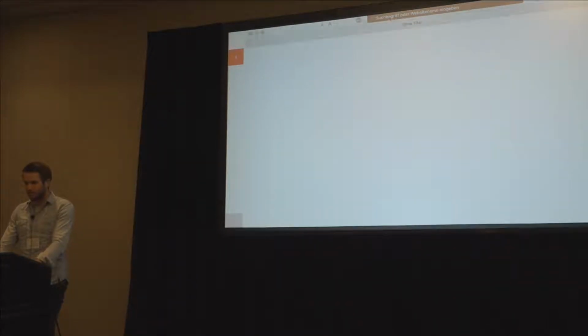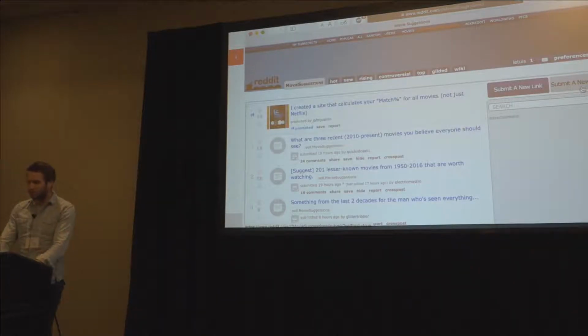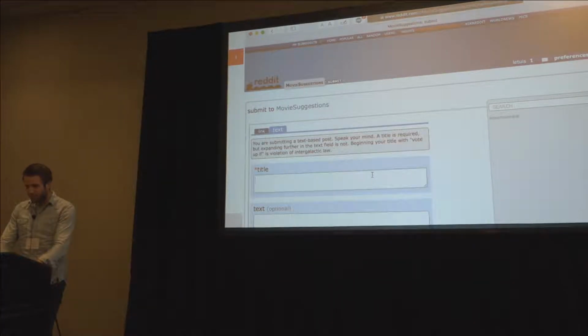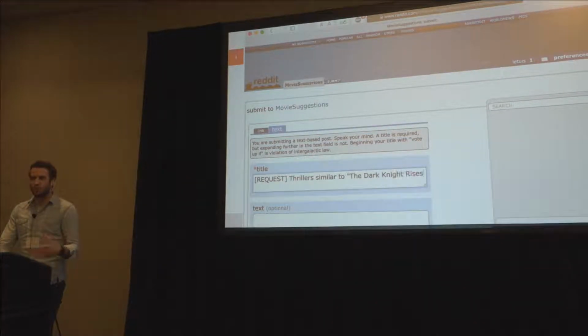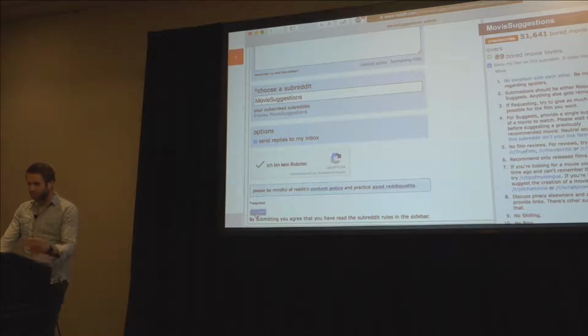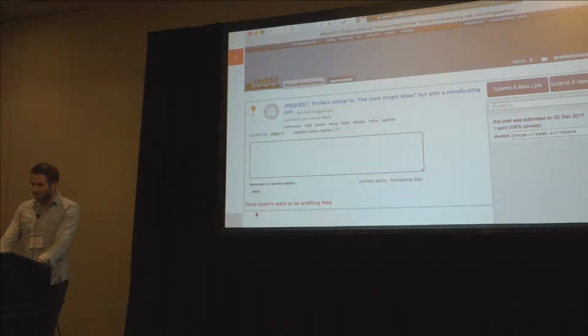In our case, it could look like this. We go to reddit.com into the subreddit movie suggestions, submit a new post that says it's a request. We want to have thrillers similar to The Dark Knight Rises, but with a mind-fucking plot. So we submit this post, then it's there, and the next thing we're going to do is wait.